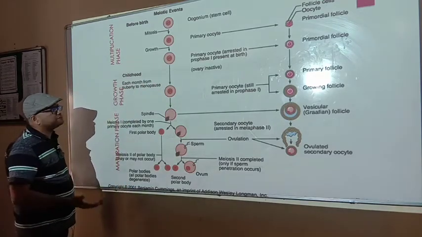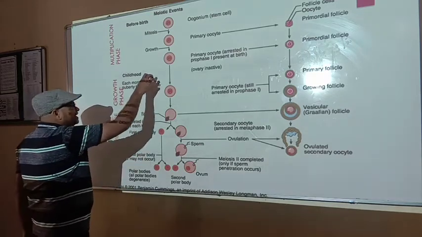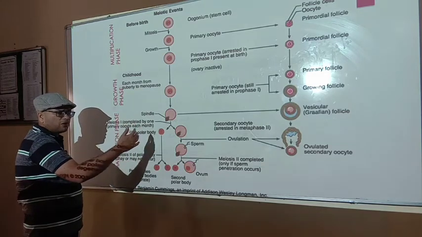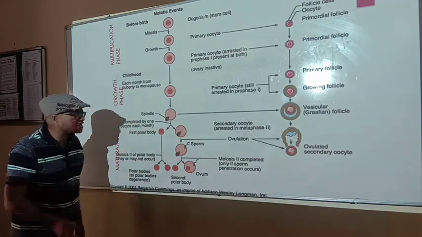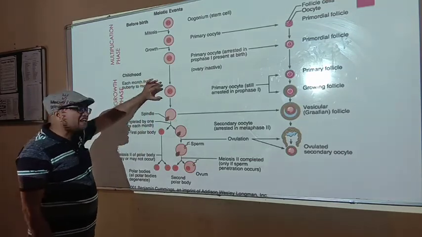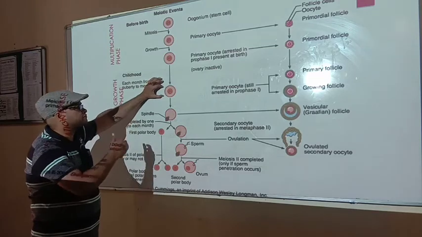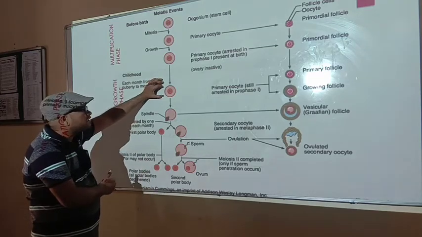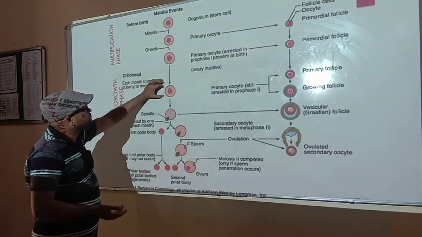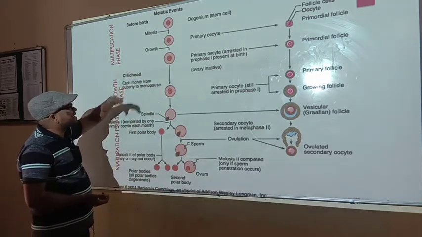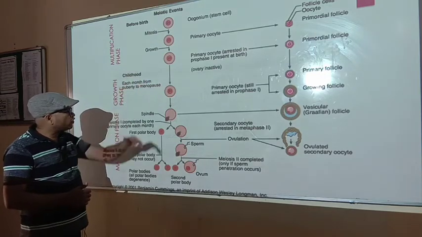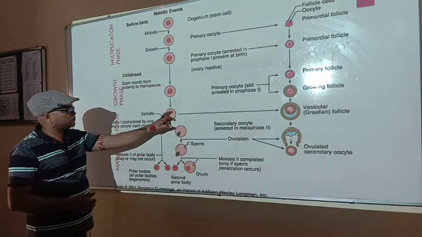to the menopause, in each month, or in each lunar month, we will discuss further about the lunar month when we study the menstrual cycle. Now, in each lunar month, one secondary oocyte is developed by the process of meiotic division, and that is released from either ovary in alternate months. So, after the growth phase, at the onset of puberty, the primary oocyte undergoes meiotic division to produce the secondary oocyte,